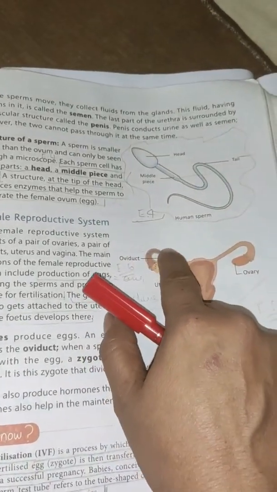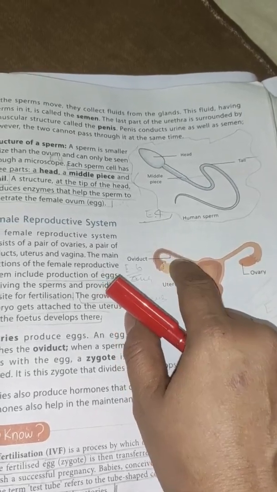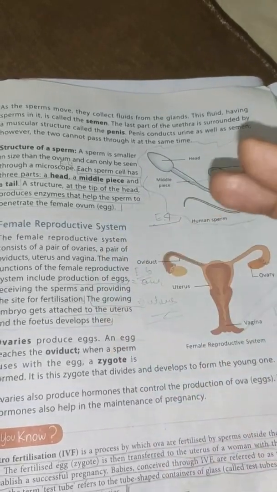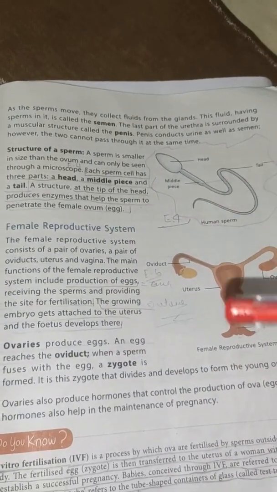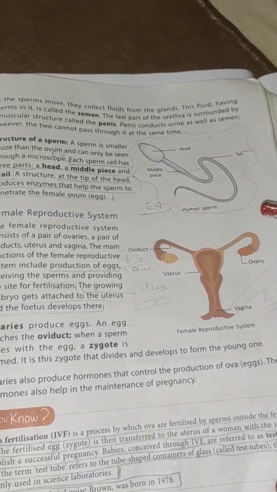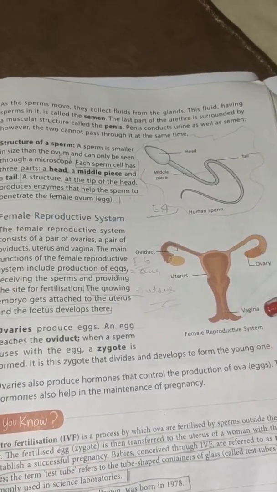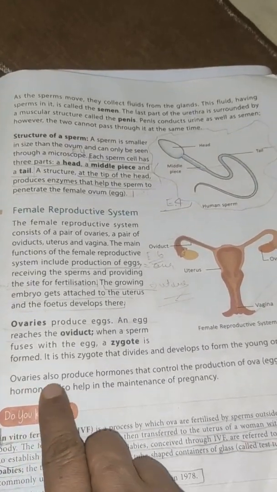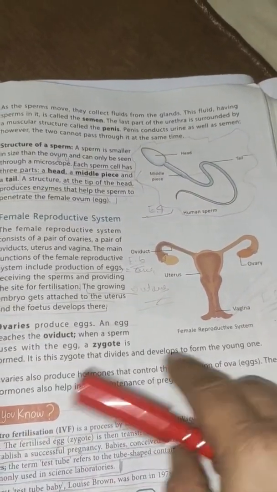When the fertilization takes place, after a few days and weeks, the zygote goes on division and forms the embryo. The embryo again goes on a number of divisions, forms the offspring, and it comes out in the form of a young one. The ovaries also produce hormones that control the production of ova.